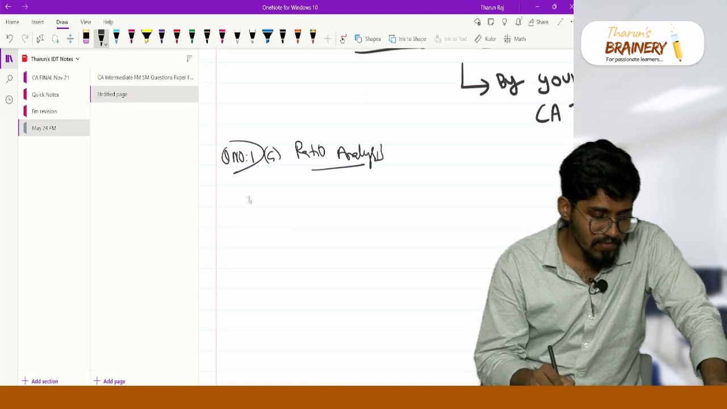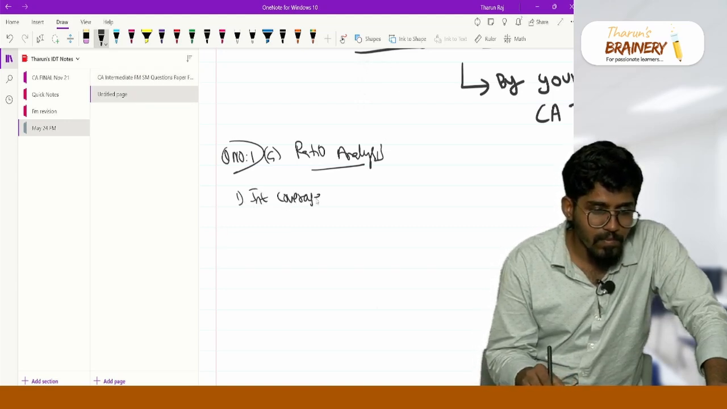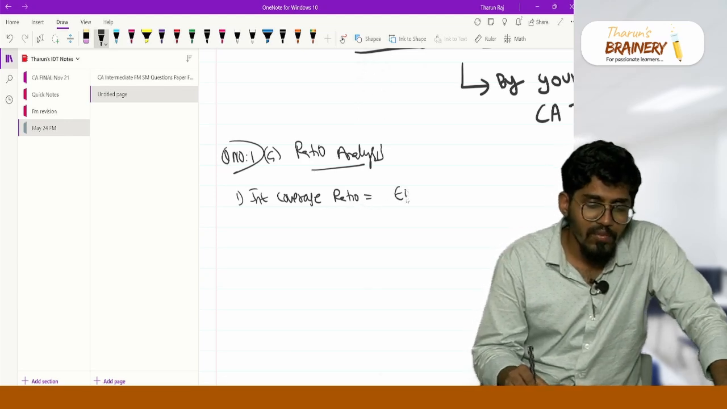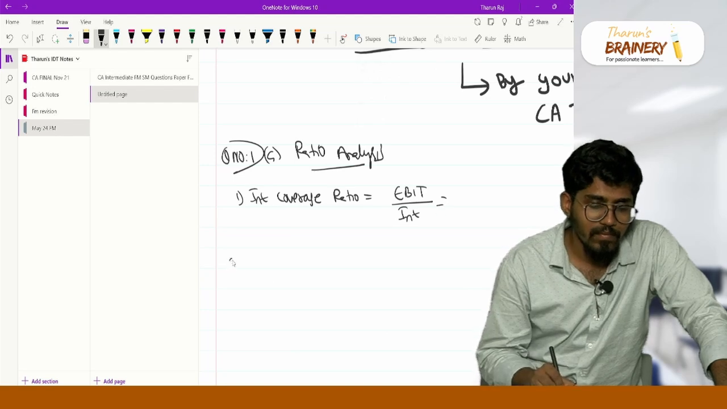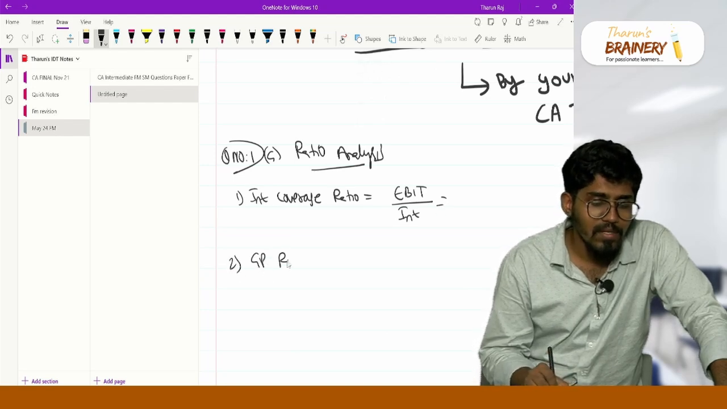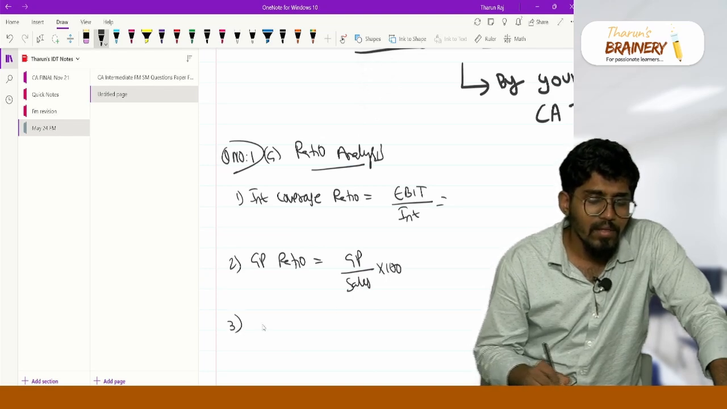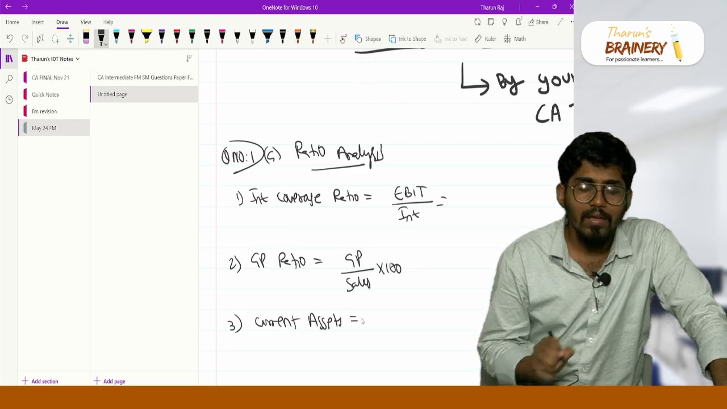Okay. First one, interest coverage ratio. What is the formula for interest coverage ratio? The formula for interest coverage ratio is equal to EBIT divided by interest. Second one, GP ratio. What is the formula for GP ratio? GP divided by sales into 100. Third one, they asked for current assets.